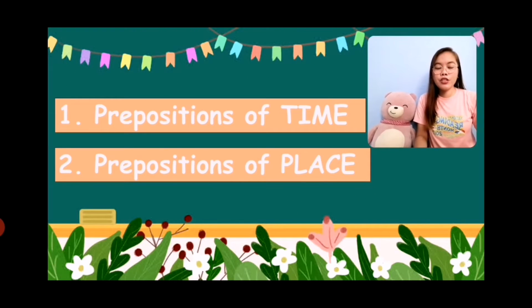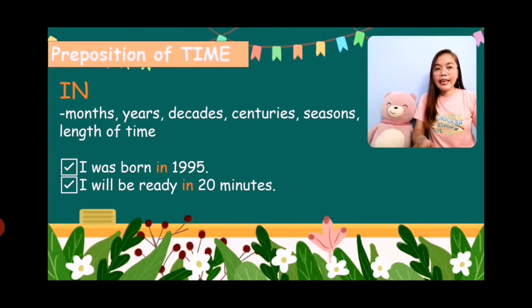These three prepositions, in, on, and at, can be used as prepositions of time and prepositions of place. We will first discuss their functions as prepositions of time. First one is in. If we use this as a preposition of time, we use it when talking about months, years, decades, centuries, seasons, and also length of time.